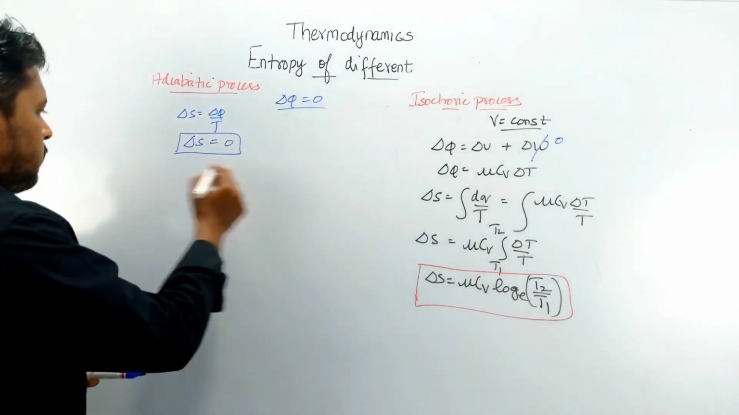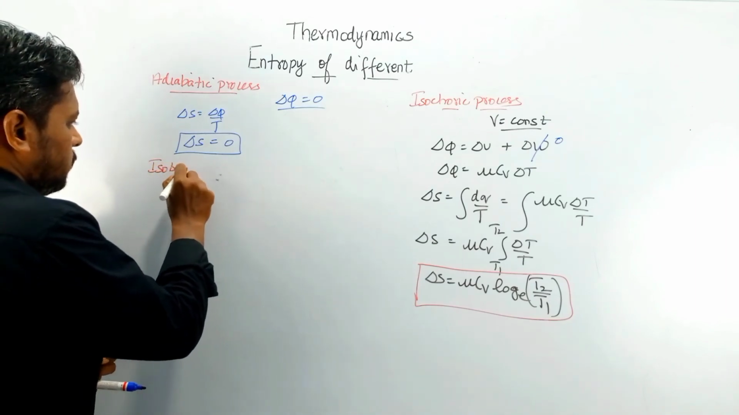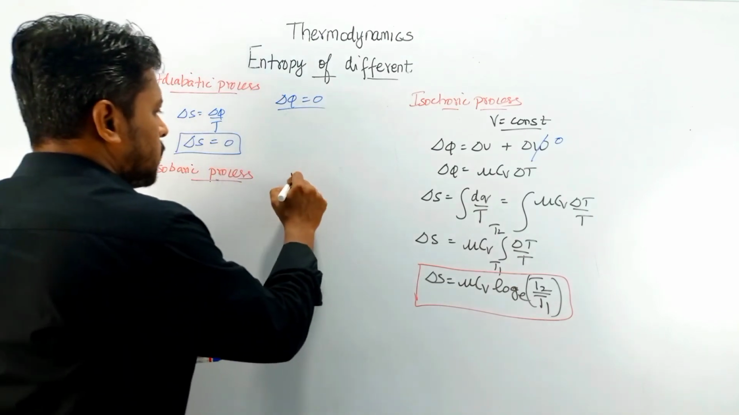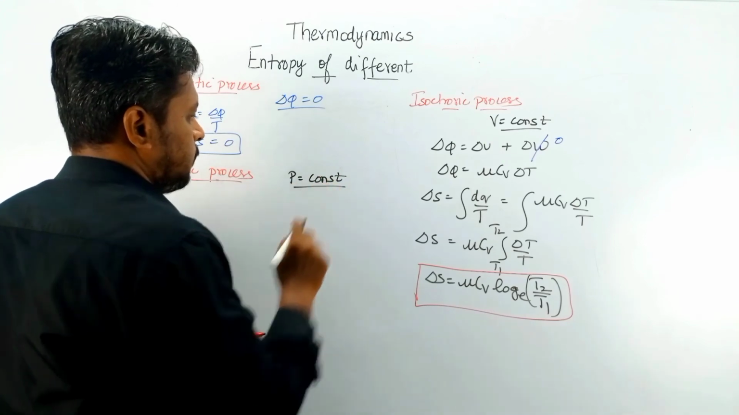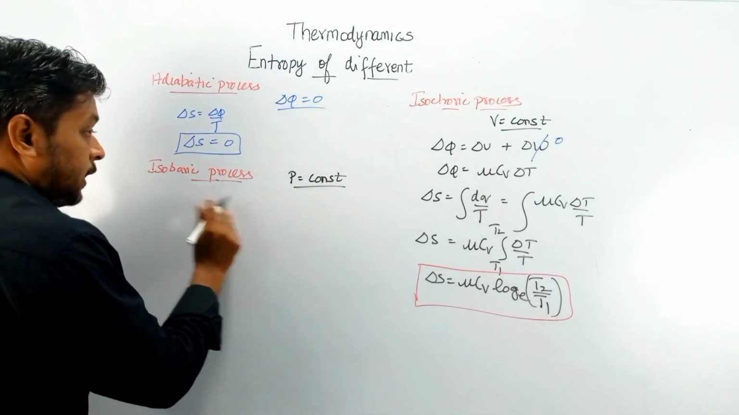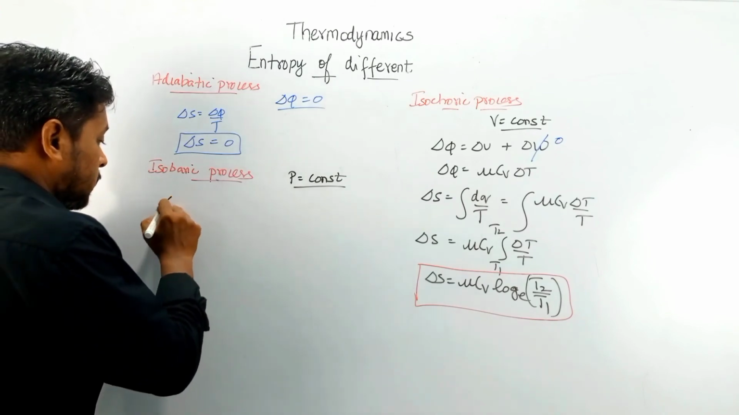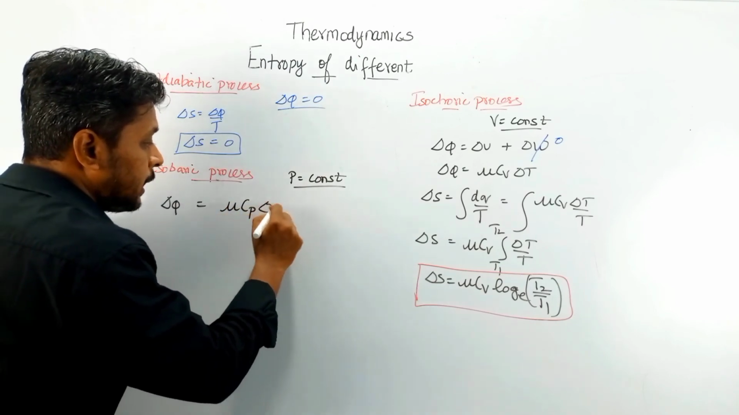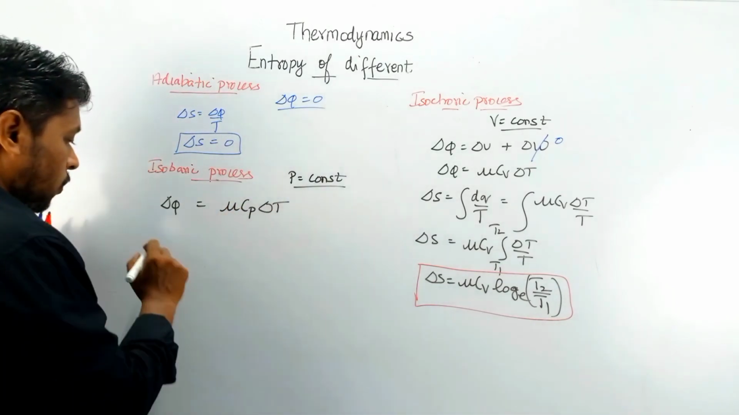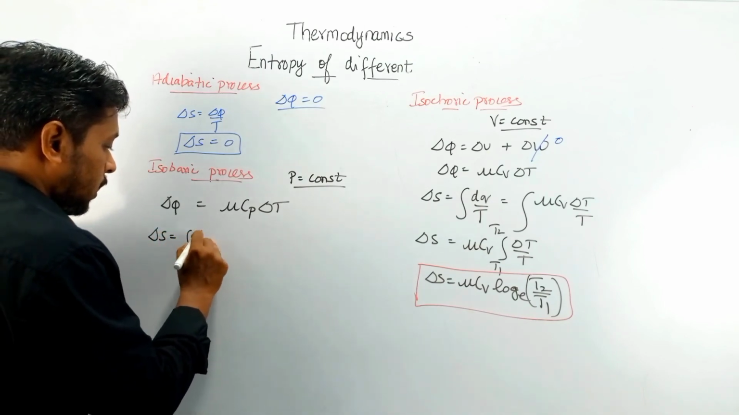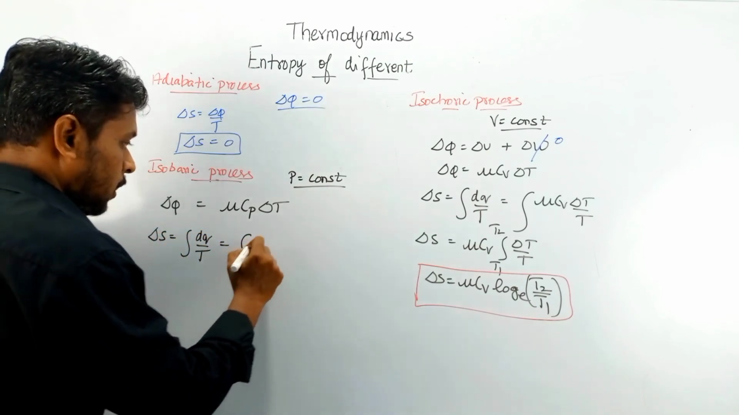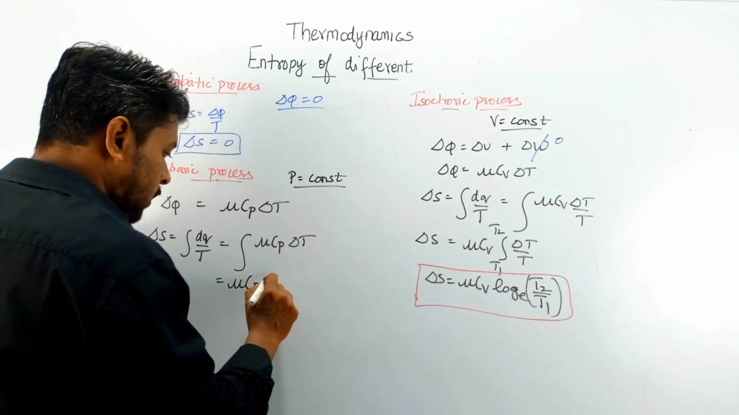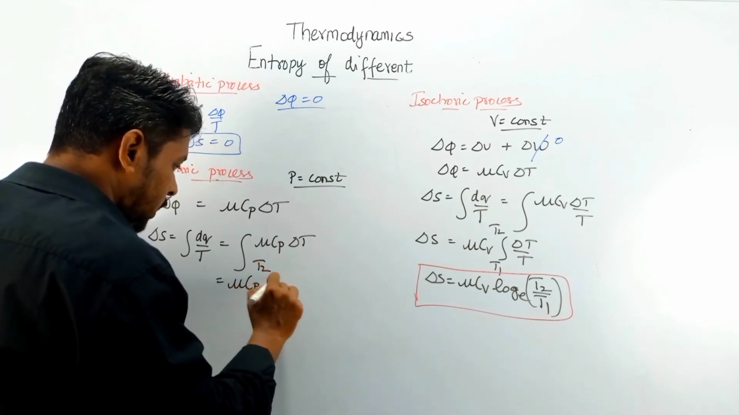Okay, so at last we have the isobaric process, in which pressure is equal to constant. In this case, the heat supplied, the change in heat, will be written as mu Cp delta T. So what is the change of entropy? It is the integral of dQ by T, which is the integral of mu Cp delta T, with mu Cp taken as common, and the limits T1 to T2.